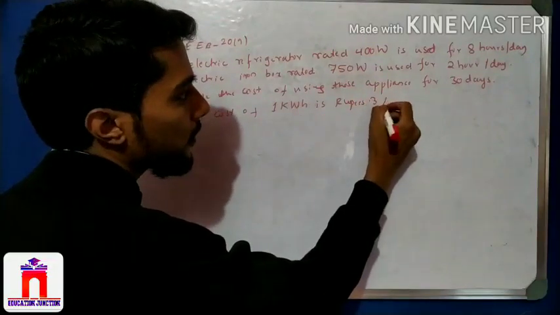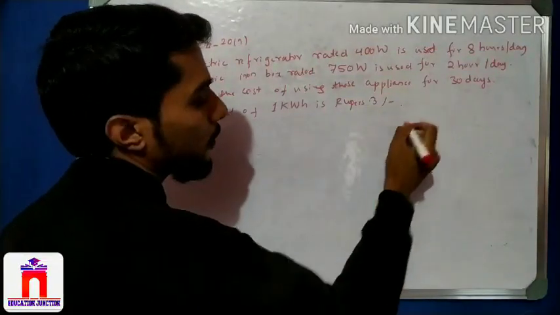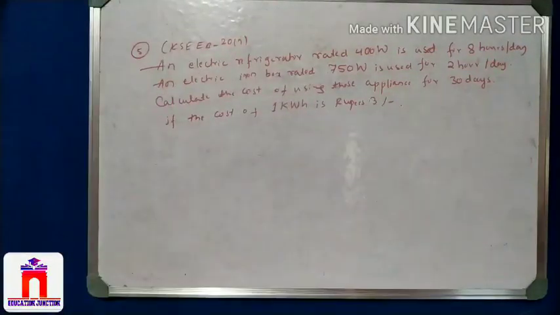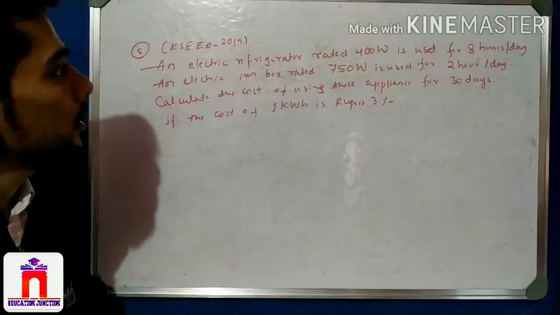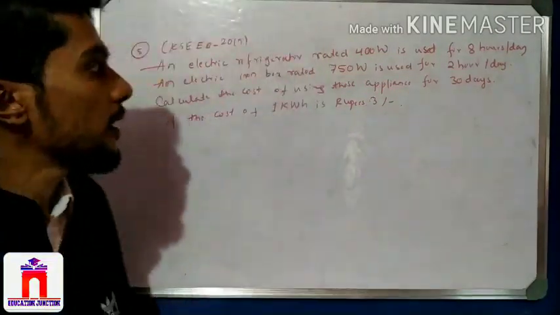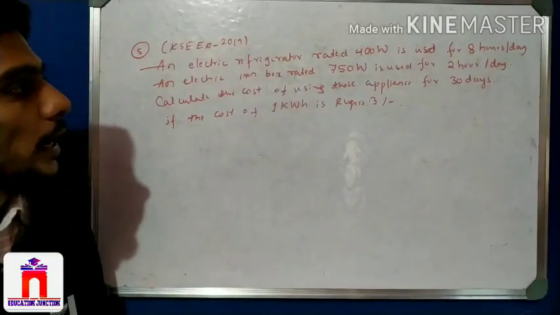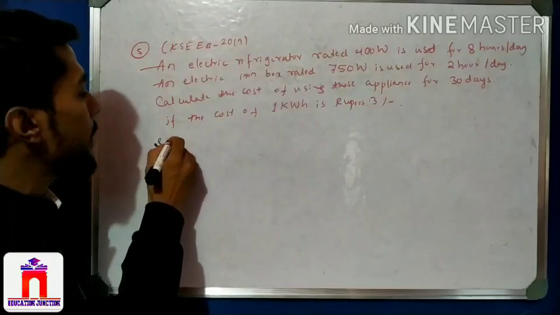So 3 rupees. That is the question from March 2019, KSEEB board examination. Please pause the video and try yourself first and then check my answer.